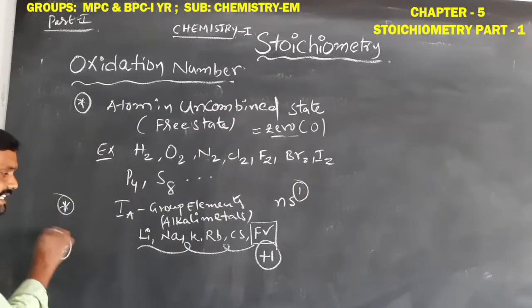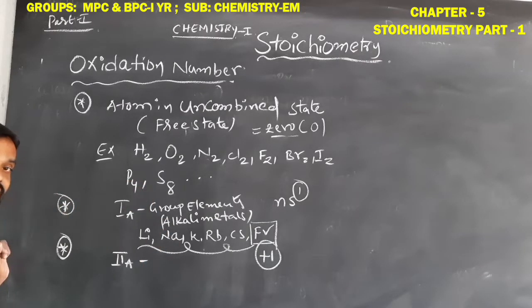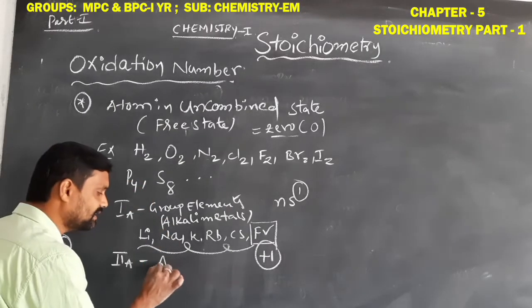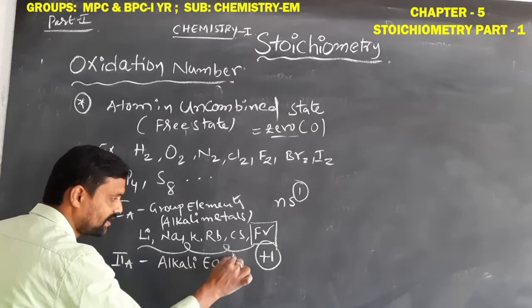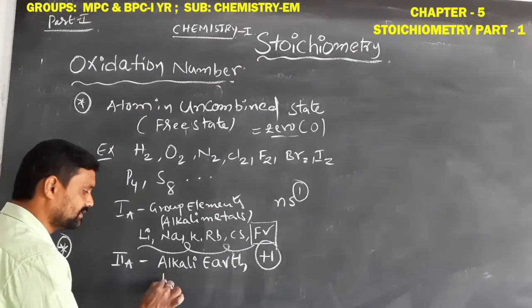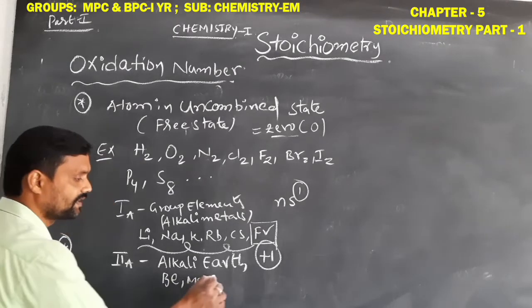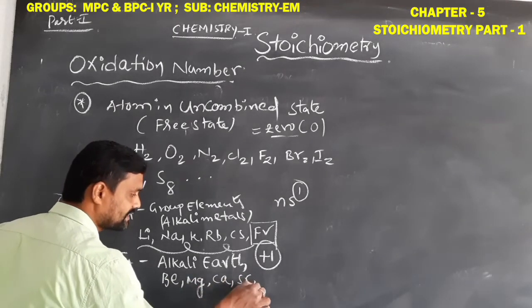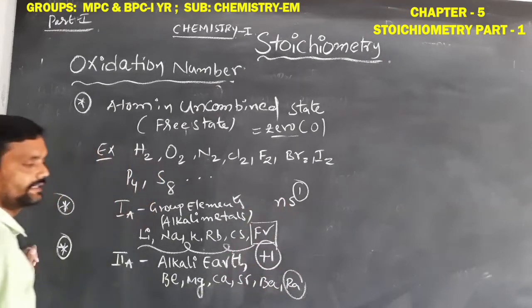Similarly, second A group elements. What are they? Alkaline earth metals. Examples: beryllium, magnesium, calcium, strontium, barium and radium.